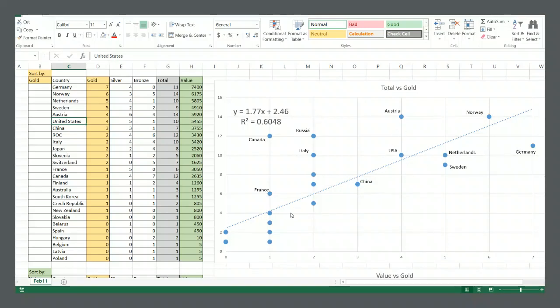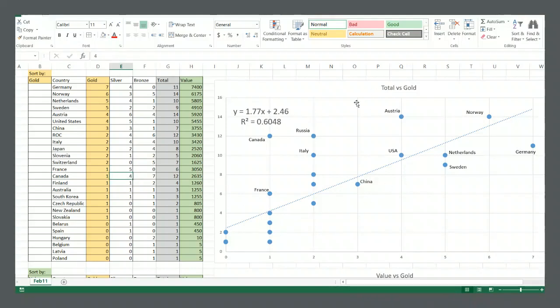Now, where things get interesting is there's one dot here that clearly stands out, and this is Canada. You have a row of countries who have won one gold medal, and their total medals are not too different from each other. It goes from one total medal to 6, and you have Canada really standing out with 12 medals in total, versus France, who has half that much, 6 medals in total, although they both won only one gold medal. So in the ranking by gold medal count, Canada is tied with France, a little bit below as a tiebreaker, because they've only won 4 silvers instead of France's 5.